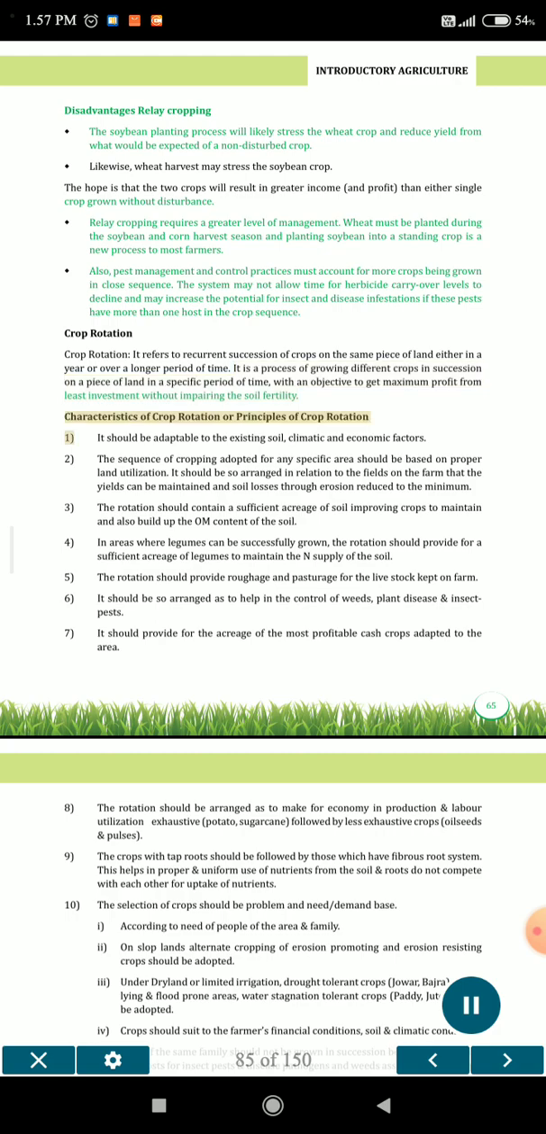Characteristics of crop rotation, or principles of crop rotation. 1. It should be adaptable to the existing soil, climatic and economic factors. 2. The sequence of cropping adopted for any specific area should be based on proper land utilization. It should be so arranged in relation to the fields on the farm that the yields can be maintained and soil losses through erosion reduced to the minimum.